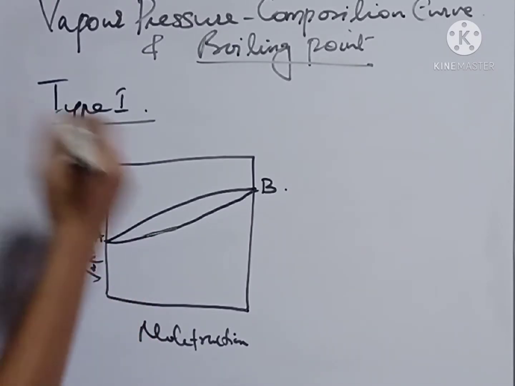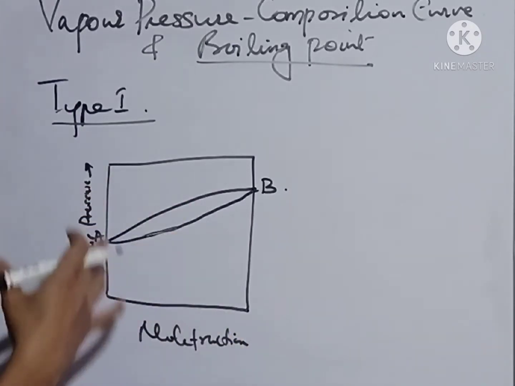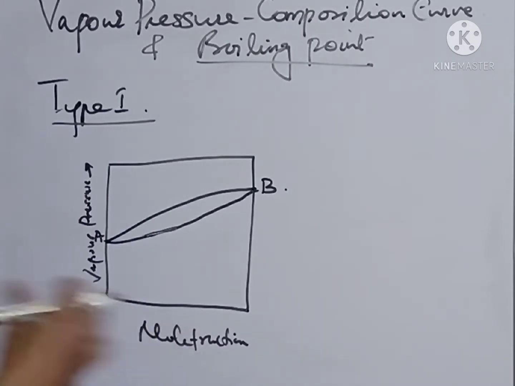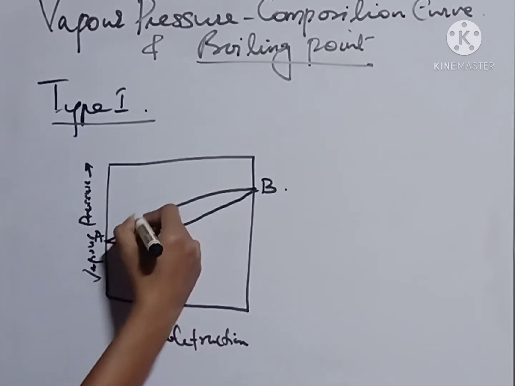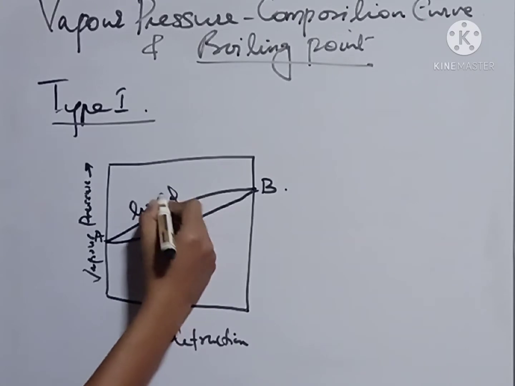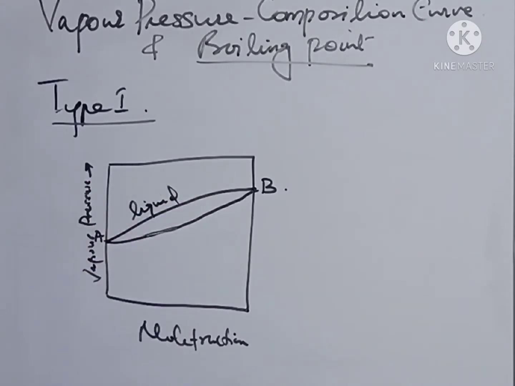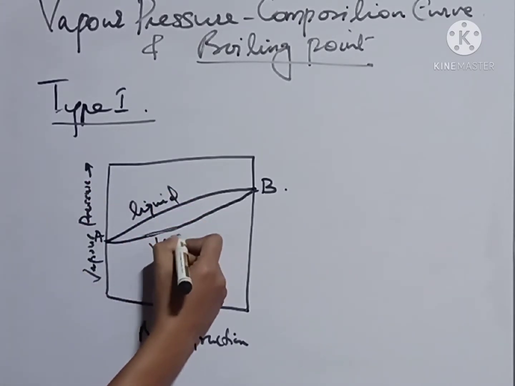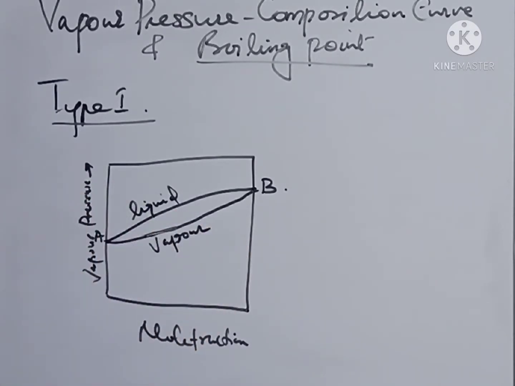One is for liquid composition and the next one is for vapor composition. Here the liquid composition curve L will be above the vapor composition curve of the binary liquid.